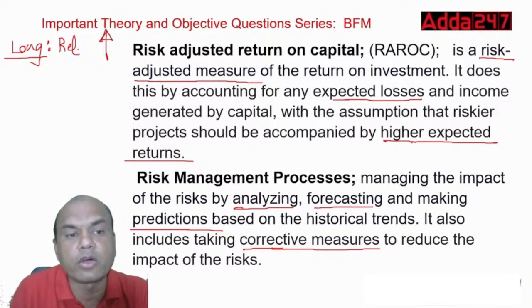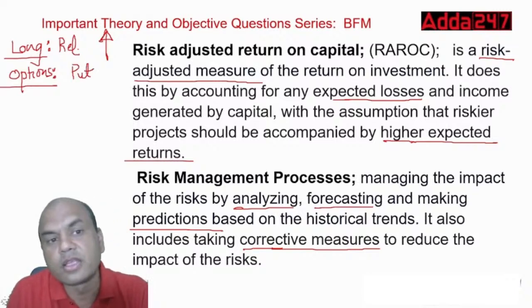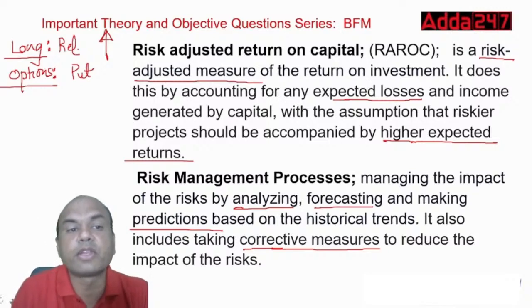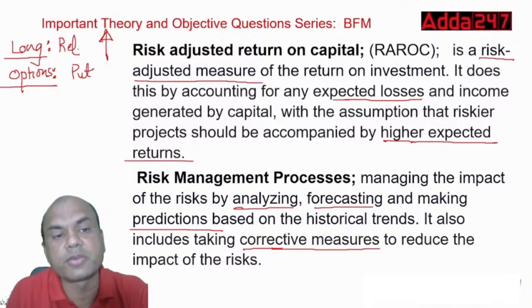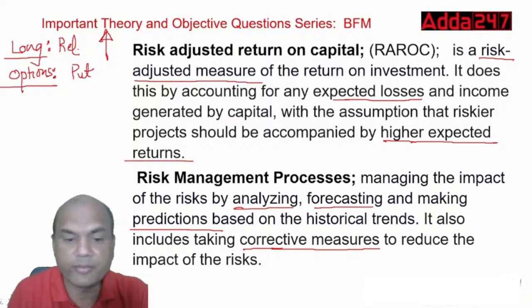Whenever I am having a long position in stocks or commodities, then in the derivatives options market, I must have the reverse view. So in that market, I'll buy the put option. Put means what? If the market goes down, then the value of that put increases. So that's why whenever you are long on a commodity, you must always buy put options to hedge that risk. And this is known as hedging. Corrective measure means hedging. Okay.